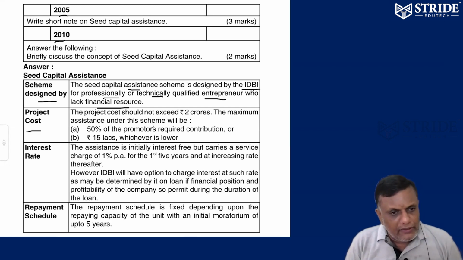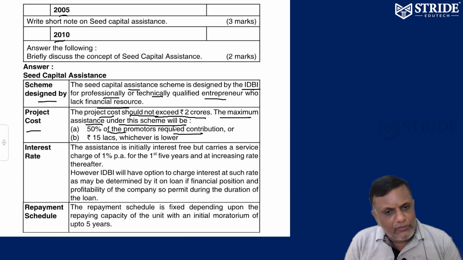Initially, what is the eligibility? The project cost should not exceed 2 crores. The maximum assistance under this scheme is supposed to be 50% of the promoter's required contribution. Number one, what is the project cost that the entrepreneur is going to invest? Maximum 2 crores. Number two, 50% promoter's required contribution.